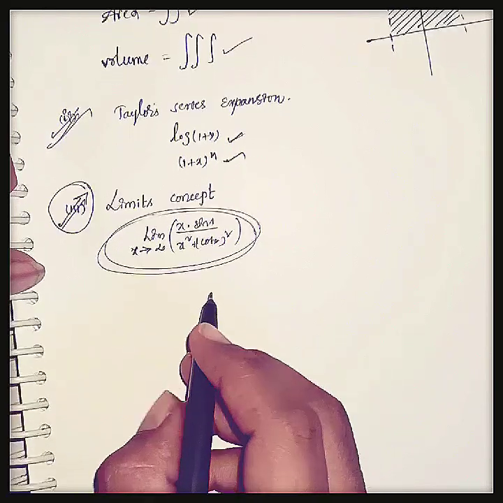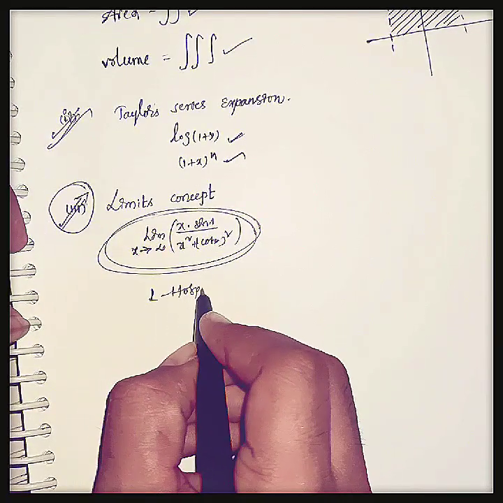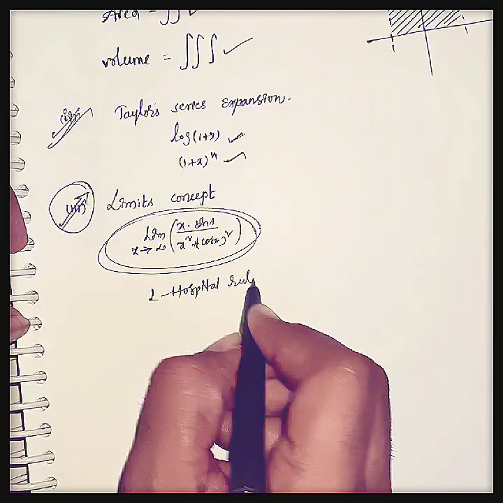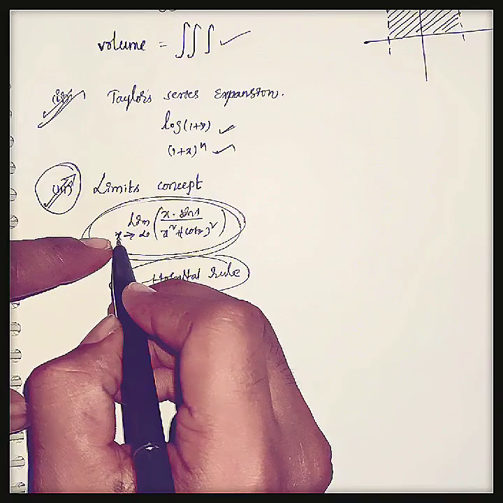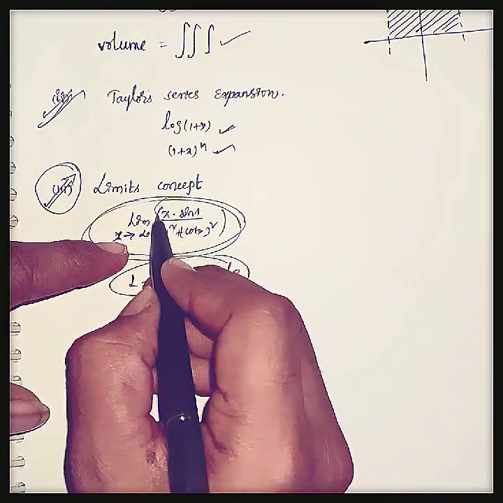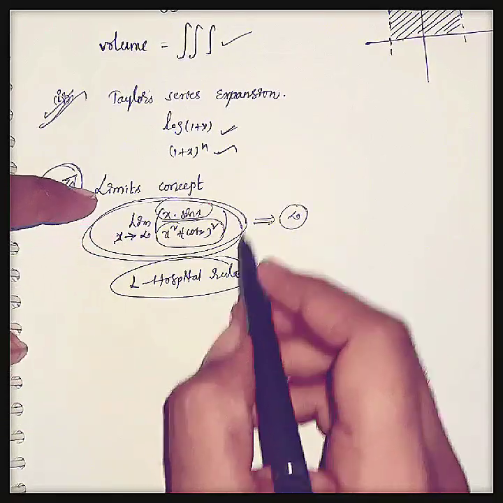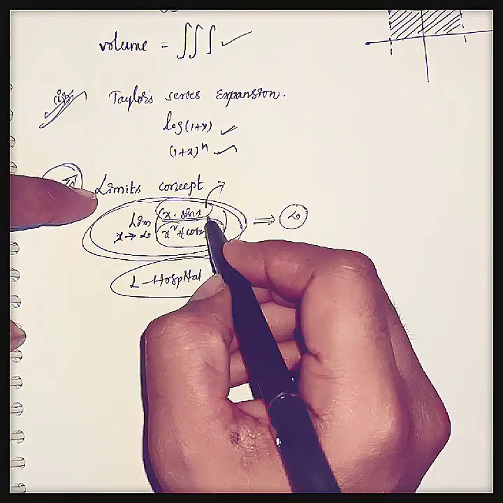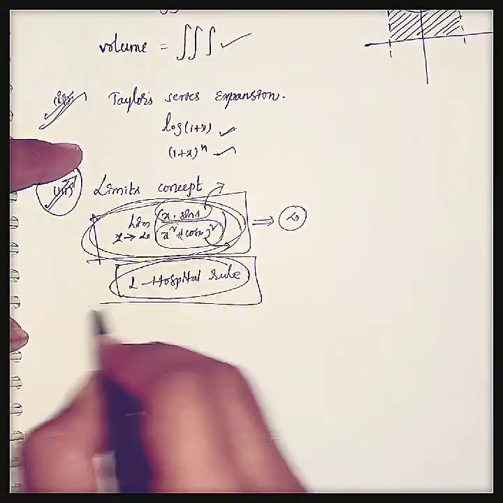And the most important rule we are using here is L'Hospital rule. This rule tells that if you substitute x tends to infinity in numerator and denominator, and it becomes infinity, then you should differentiate the denominator and numerator terms. This is the concept of L'Hospital rule.